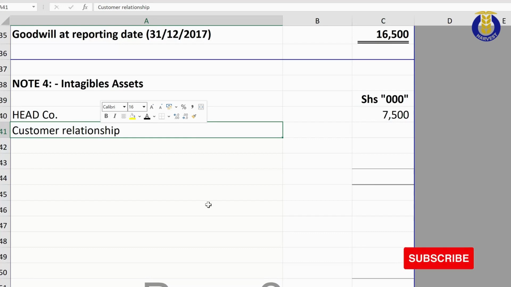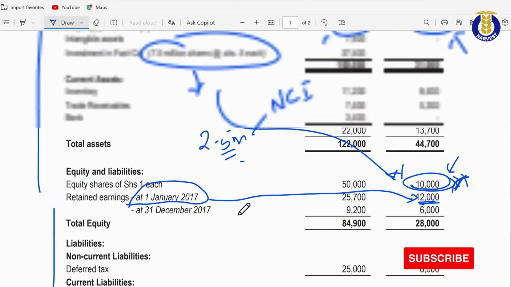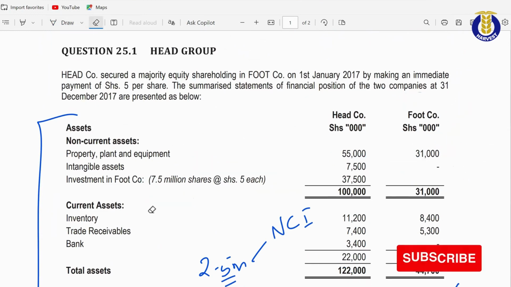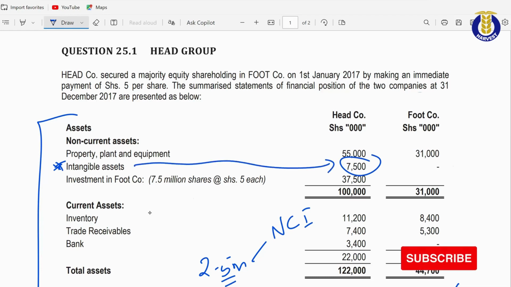However, when we look at our question, here, you see that food company did not have intangible assets. There's nothing. There is totally nothing. However, it is not nothing at all.